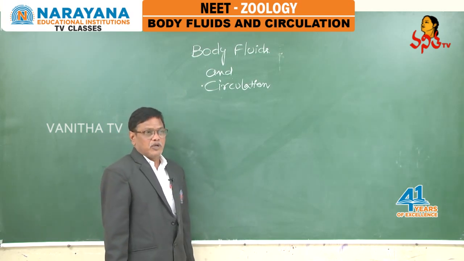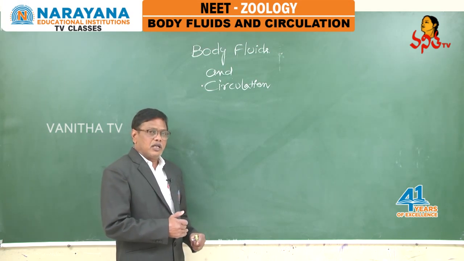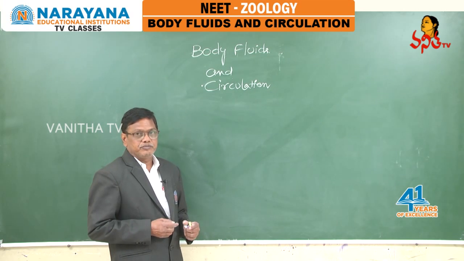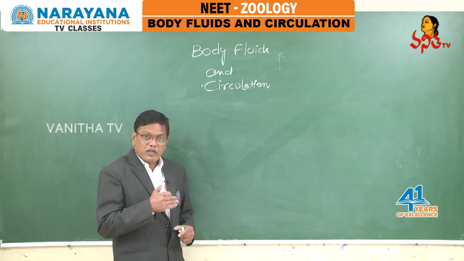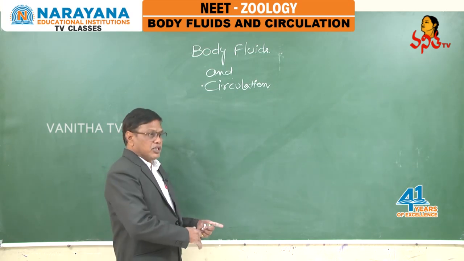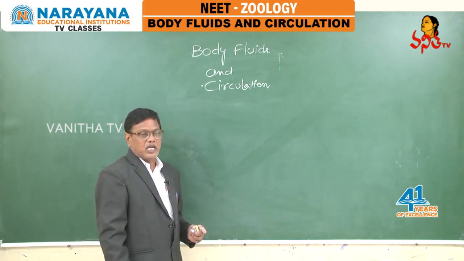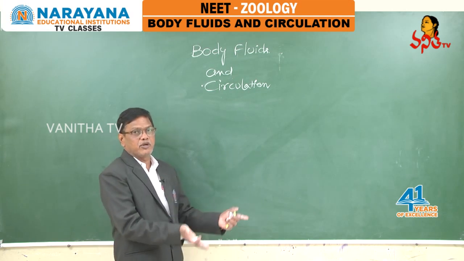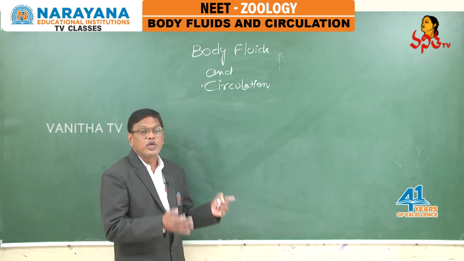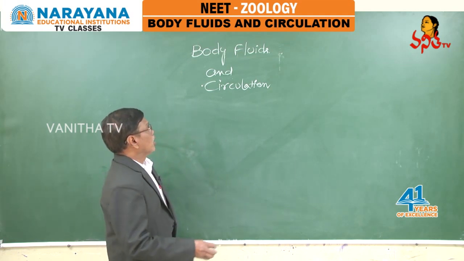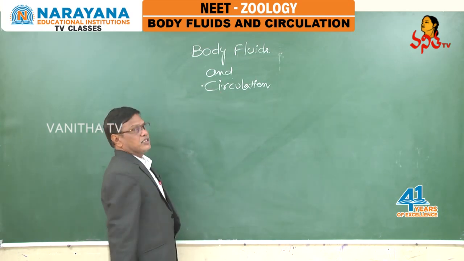How is this possible? For this, all living organisms are adapted to circulation of body fluids. Through the circulation of body fluids, nutrients and gases are transported to the cell, and nitrogenous wastes are carried to excretory organs from where they are eliminated. That is what we call body fluids and circulation.